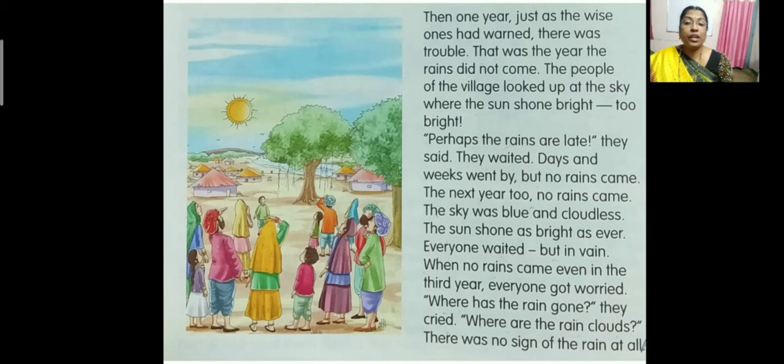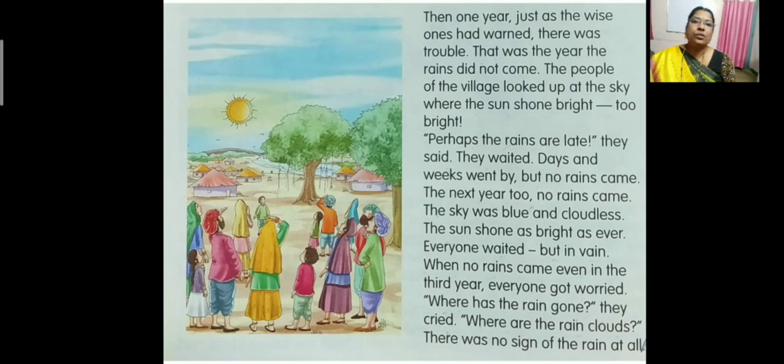Where has the rain gone? They cried. So where are the rains? They started crying. They cried a lot. Where are the rain clouds? There was no sign of the rain at all. No sign means no clouds. They waited for the rains, but in vain. No result. There were no rains. They were much worried that there were no rains.